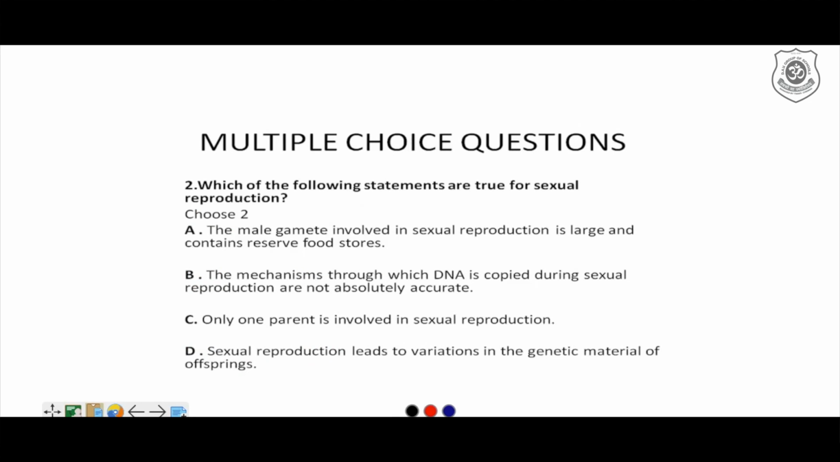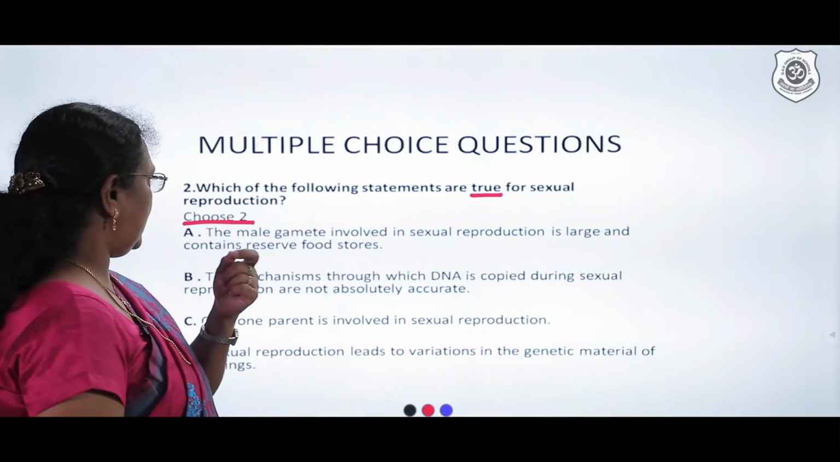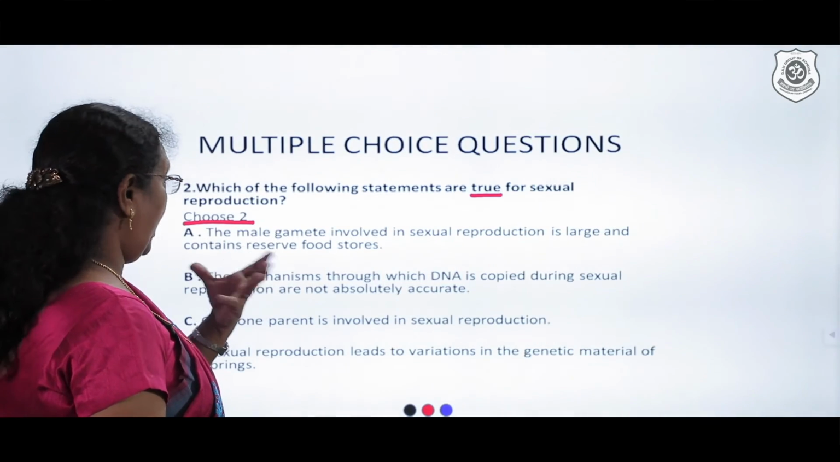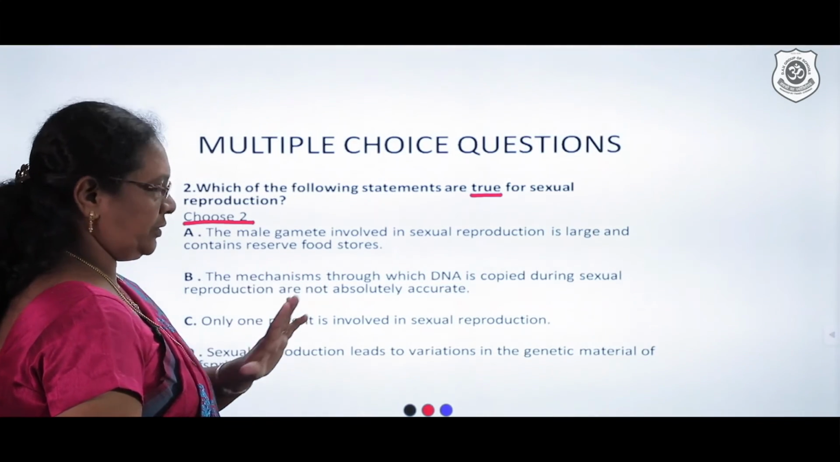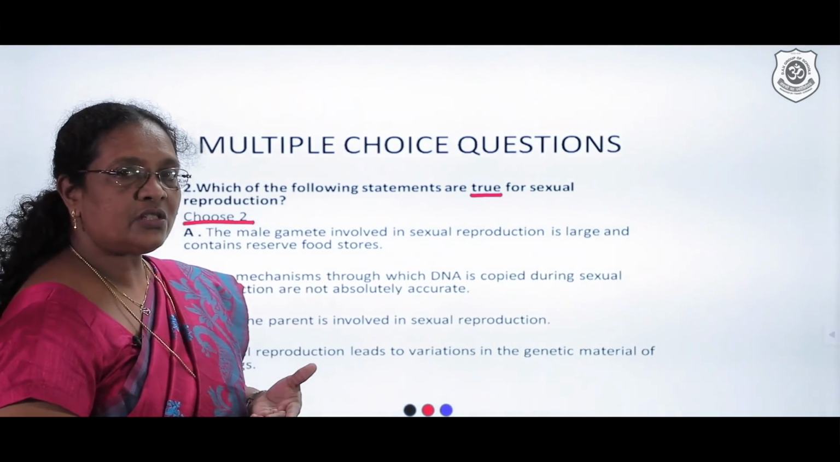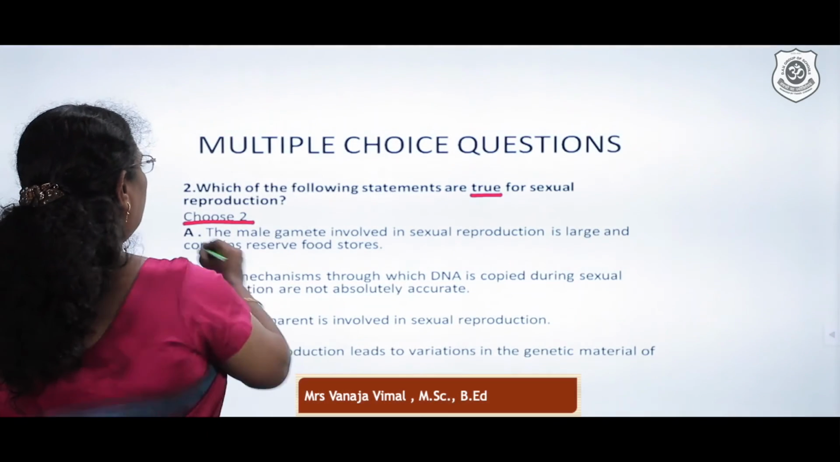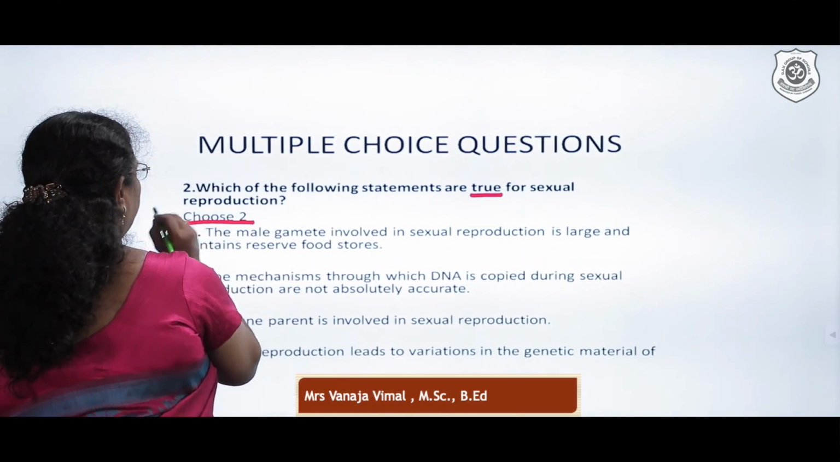For the next, which of the following statements are true for sexual reproduction? There are 4 options given, and you are asked to choose any 2. The first one says the male gamete involved in sexual reproduction is large and contains reserve food. No. Which gamete stores it? It's actually the female gamete. So this is not the right answer.